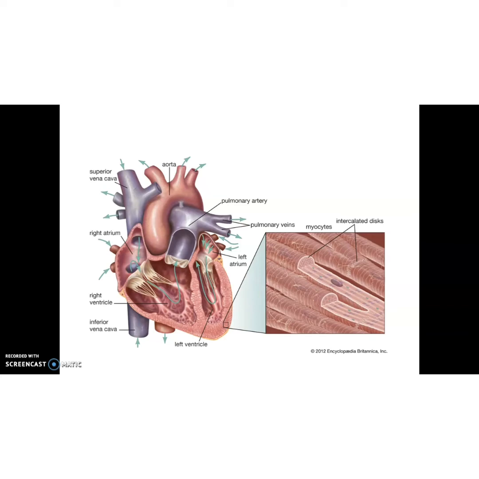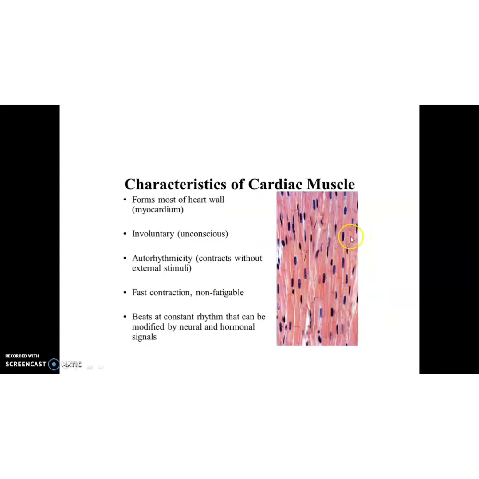Okay. Then the last type of muscle tissue, what is that? Cardiac muscles. Cardiac muscles are seen only in your heart. So here this is myocardium, the heart walls. You can see the presence of cardiac muscle tissue. What are the characteristics? They form most of the heart wall. It is again involuntary, isn't it? It is involuntary like smooth muscles, unconscious.